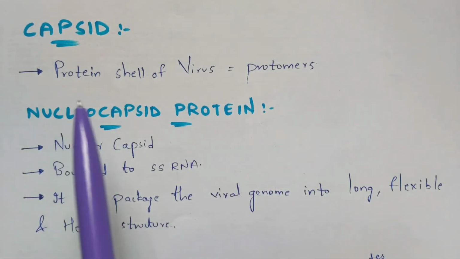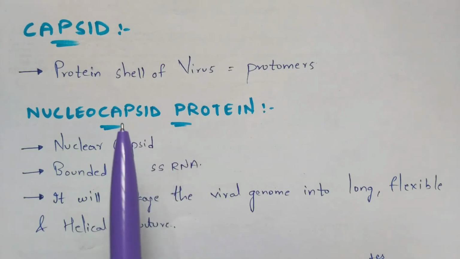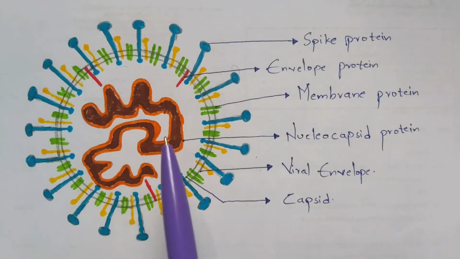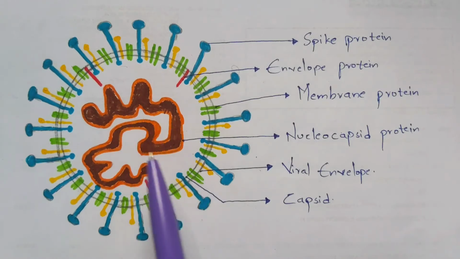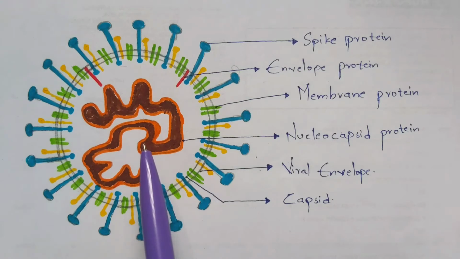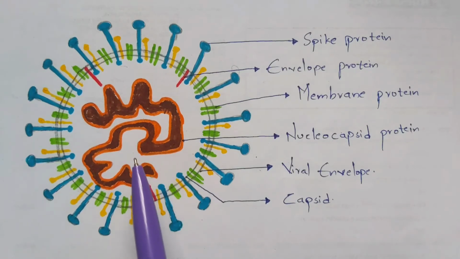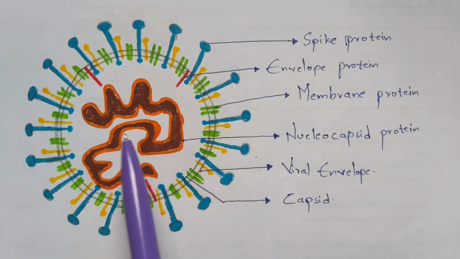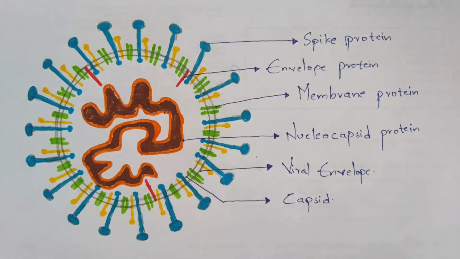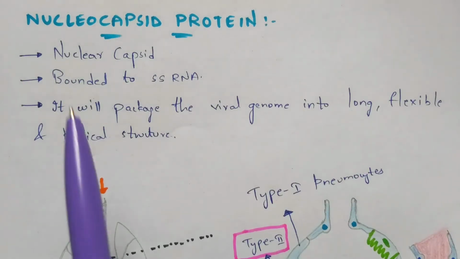Now coming to the nucleocapsid protein, which is called the N protein. I have said that this N protein will cover the genetic material of the virus. The genetic material of the virus is nothing but single stranded RNA. Remember, this is highly important. The genetic material present in the COVID-19 virus, the coronavirus, is single stranded RNA, and this single stranded RNA is covered by the nucleocapsid protein.